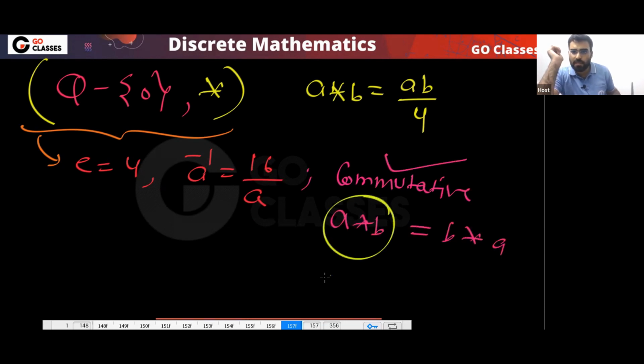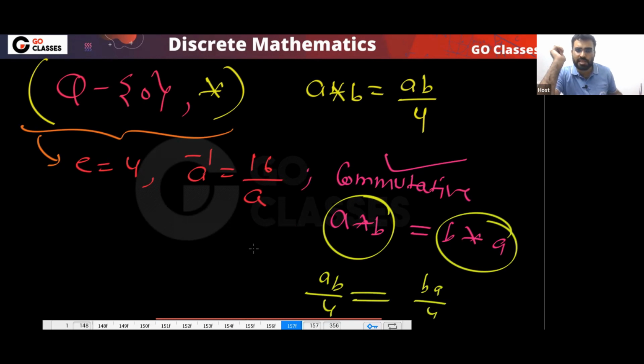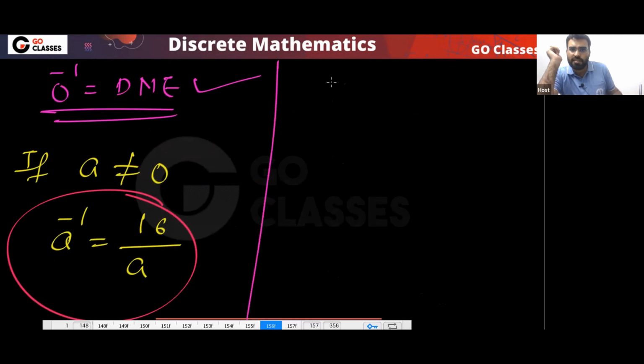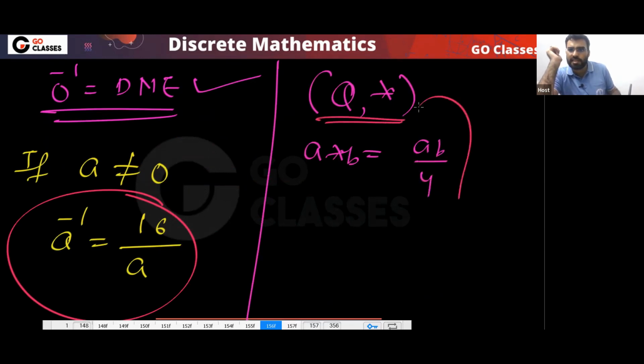This is commutative because A star B is equal to B star A. What is A star B? This is AB divided by 4. What is B star A? This is BA divided by 4. So yes, they are the same. So finally, I can say that this structure is an abelian group. But what can you say about the original structure Q comma star? For this original structure, I can say that this is only an abelian monoid.